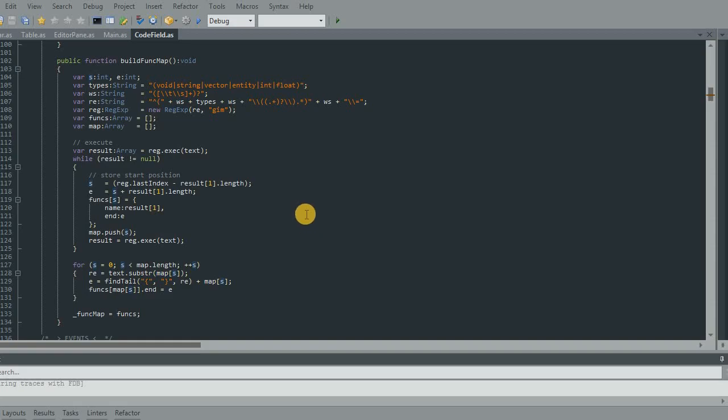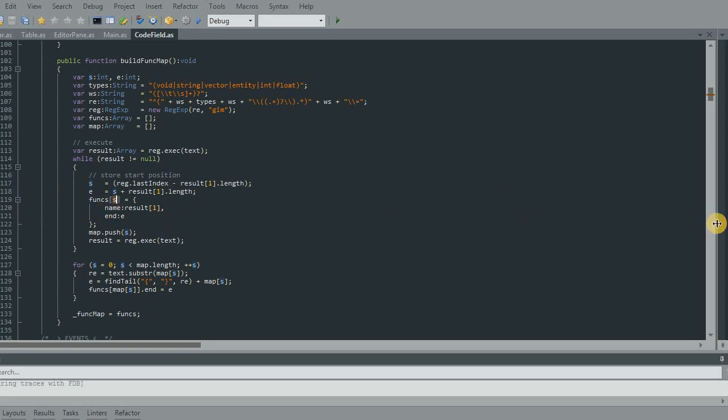A friend of mine just watched my last video and he called me up and asked me a question. I thought it was a really good question, so I wanted to make a video response to it. He asked me, why am I skipping through this array with these start positions, leaving tons of null positions behind